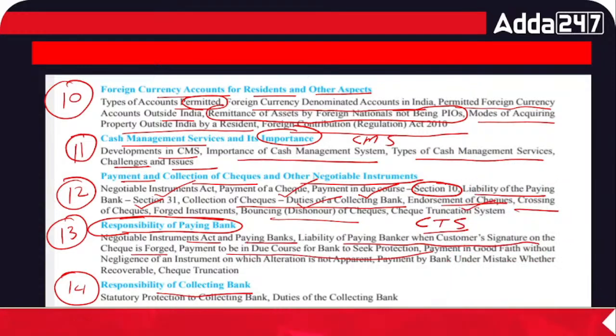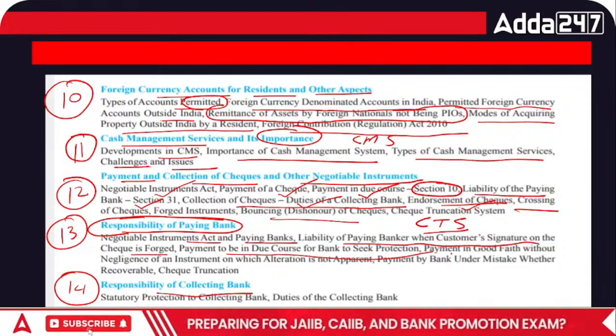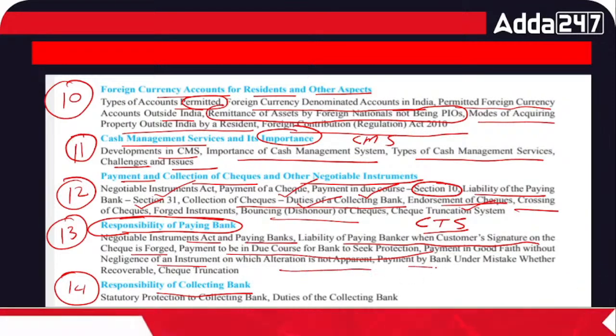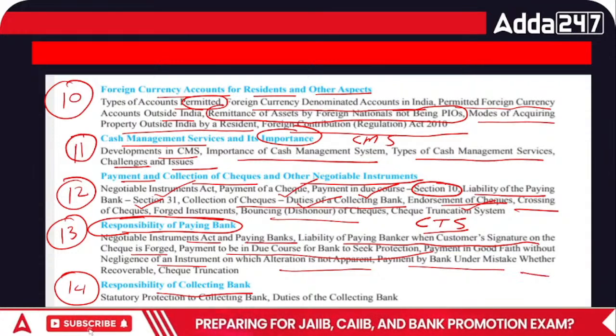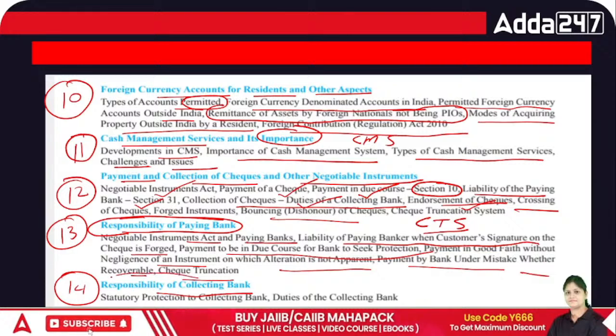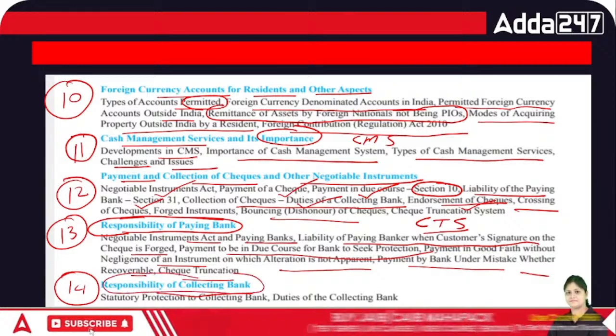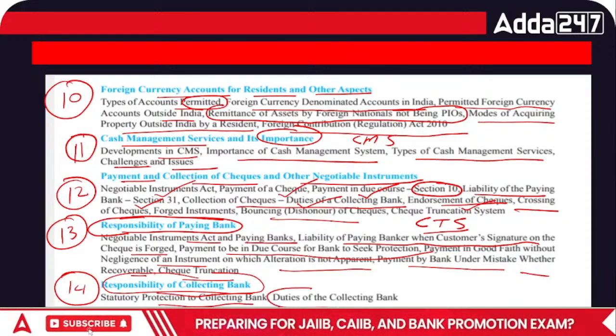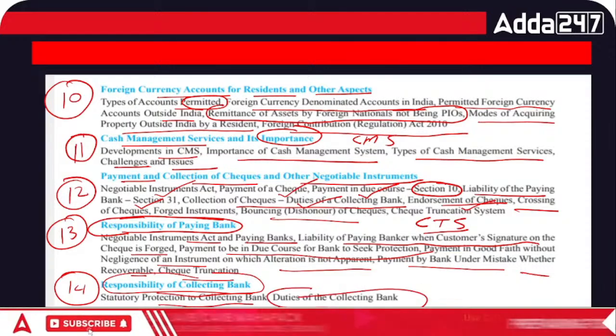So this we are going to cover: payment in good faith without negligence of an instrument on which alteration is not apparent. Payment by bank under mistake, whether recoverable, cheque truncation, and what is the responsibility of the collecting bank. Statutory protection for the collecting bank and the duties of the collecting bank. This we are going to cover.